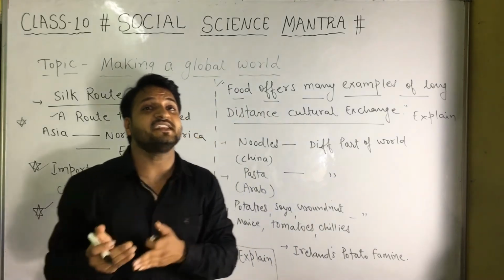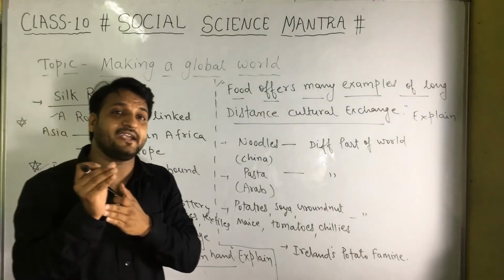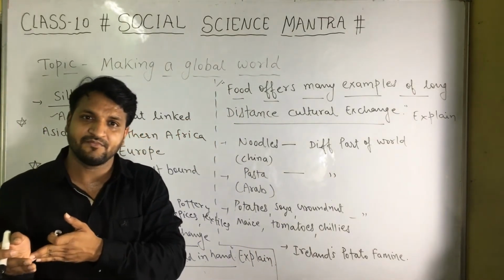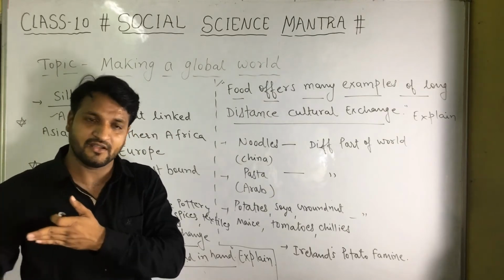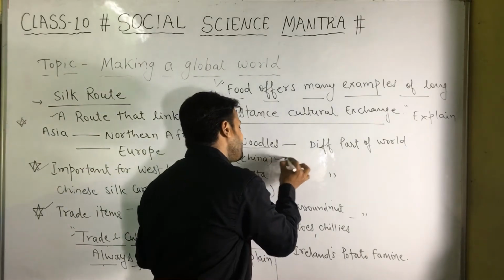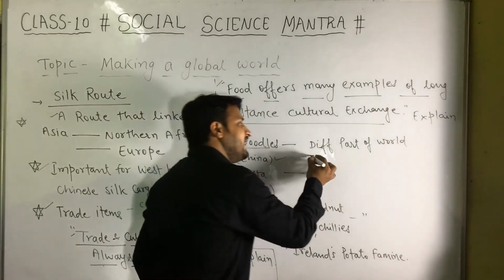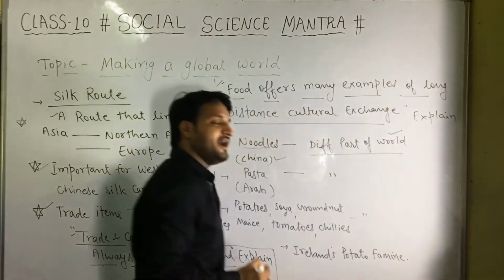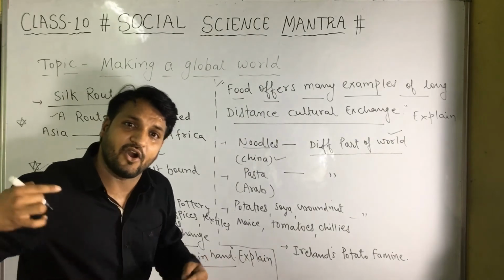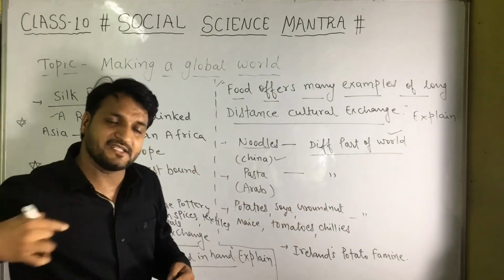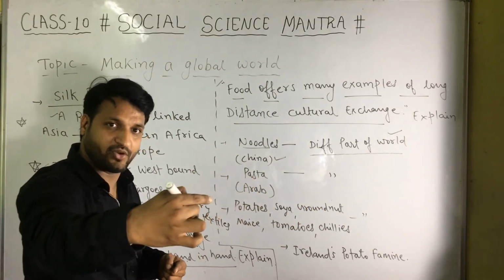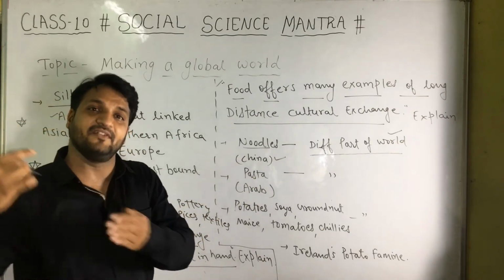So what was the history behind it? How was this food item introduced to our country and to different countries of the world? Noodles are actually of Chinese origin, and from China they were introduced to different parts of the world, again as part of globalization, made by the travellers.